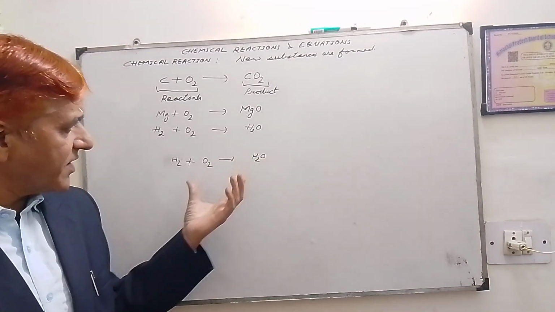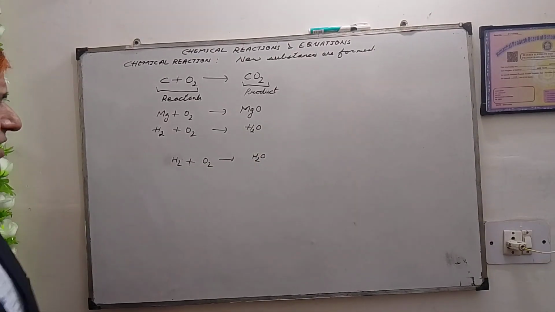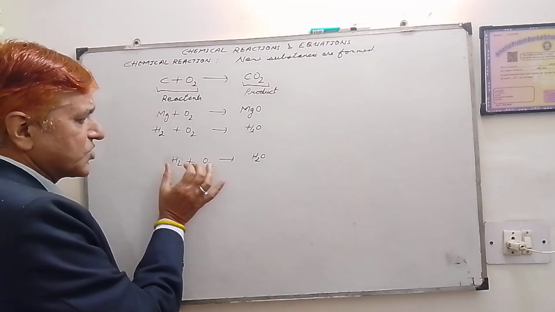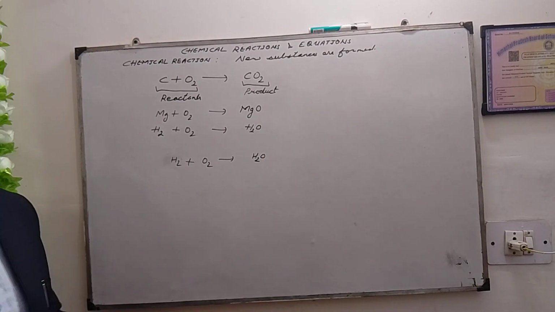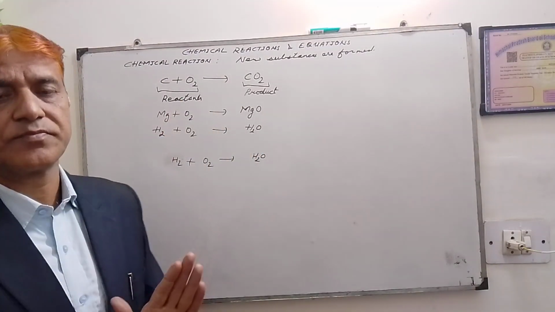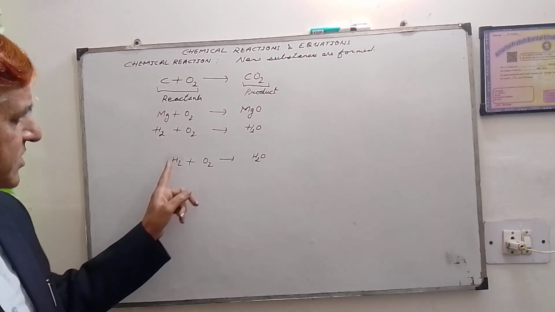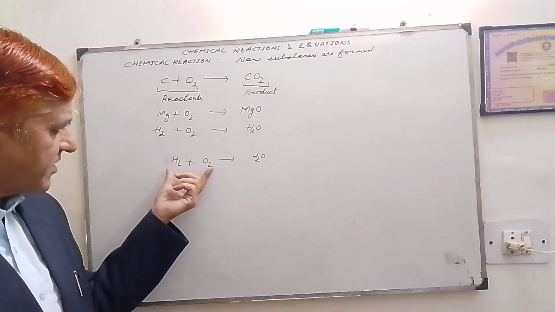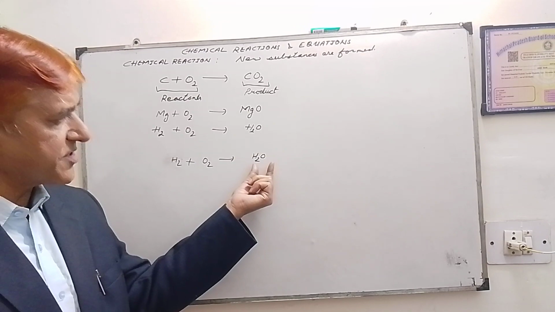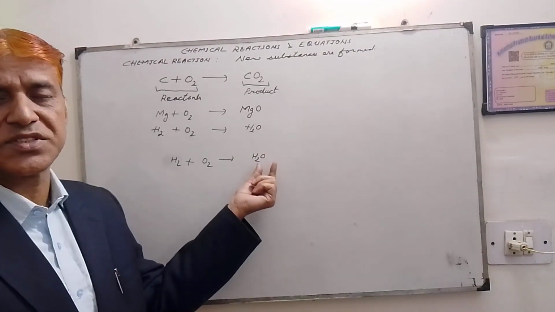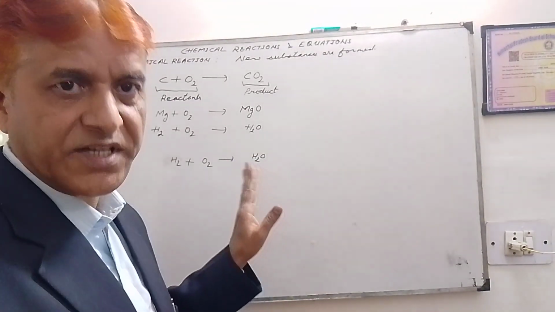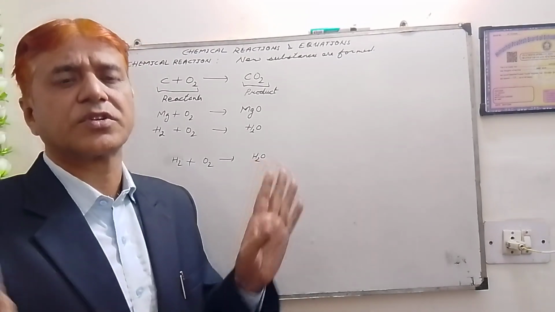So what does it mean? It means that during a chemical reaction elements do not change, elements remain the same on both sides, hydrogen and oxygen on the left side, and the same elements hydrogen and oxygen on the right side.